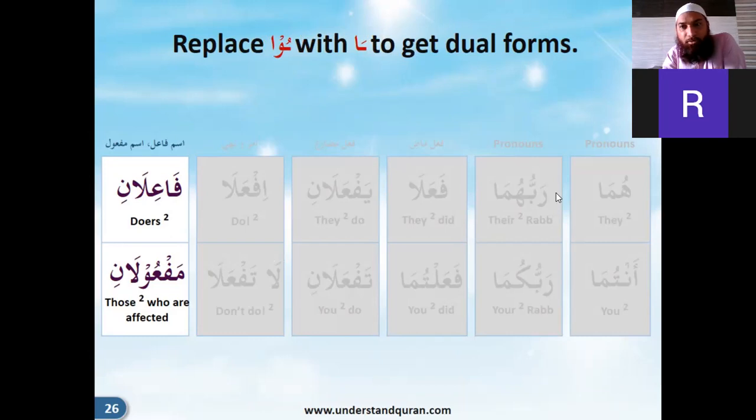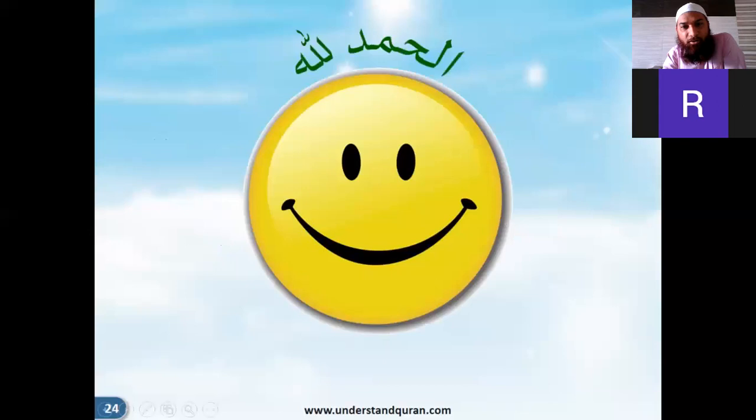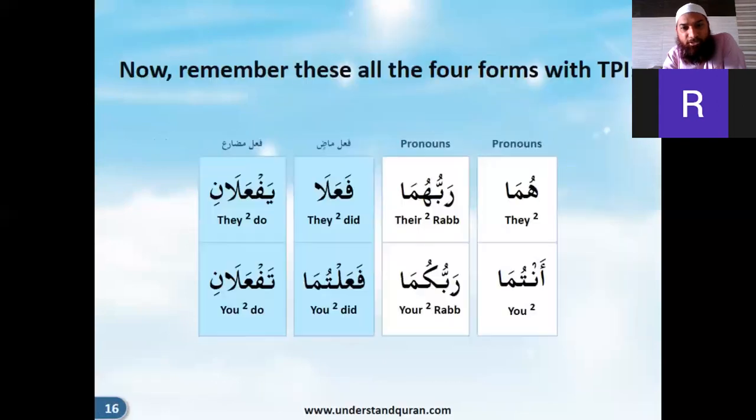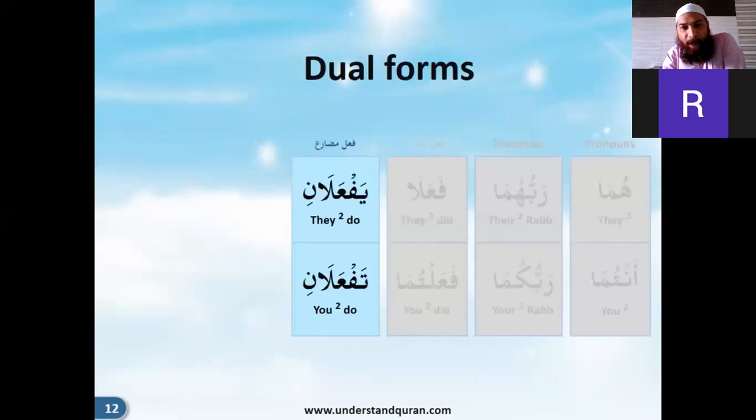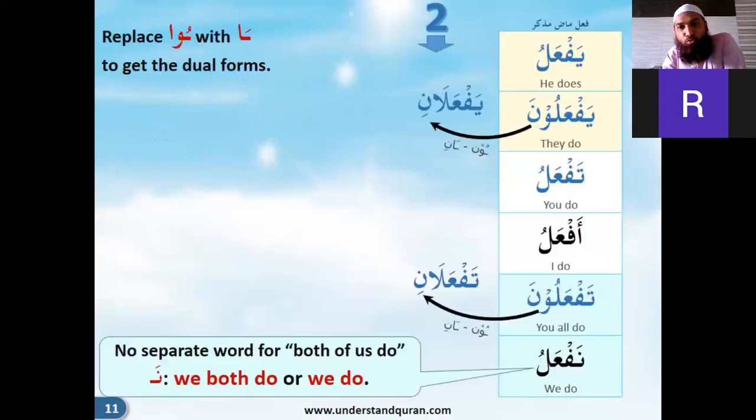Right, so any other queries for today for the dual form that we learned? We can just go through it once more since we have time. Right, so yaf'alu, yaf'alani, and yaf'aluna. The second person is taf'alu, taf'alani, and taf'aluna. So write it in this order only. First the singular, then dual, and then plural. Second person, singular, dual, and plural. And third person, singular, dual, and plural is the same. So write it two times so that it becomes engraved that it is for dual.